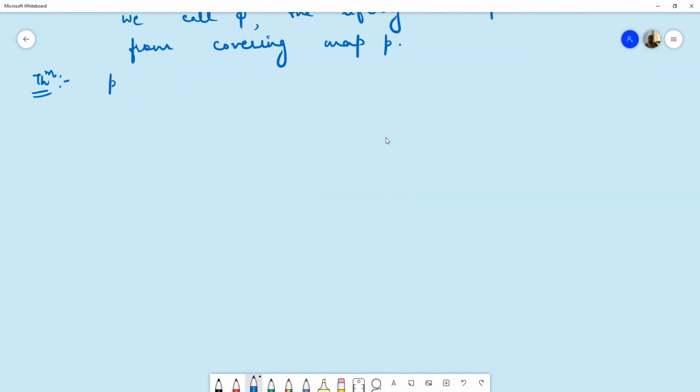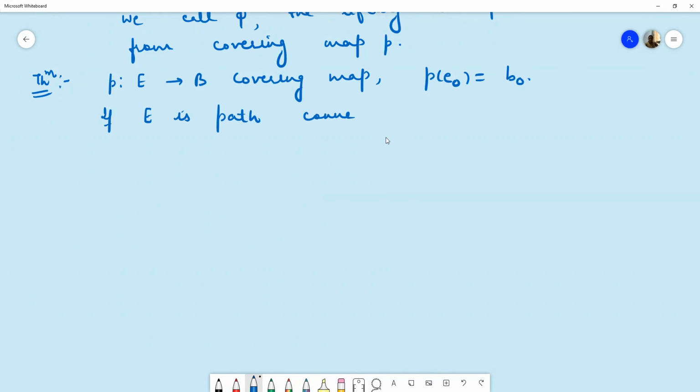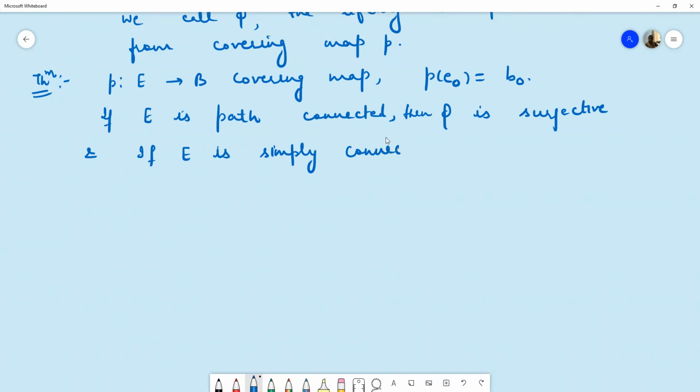So we will prove in this theorem: if P is a covering map from E to B, and under this mapping E naught goes to point B naught, then if E is a path connected space, then the lifting correspondence mapping phi is surjective. And if E is simply connected, then it is bijective.